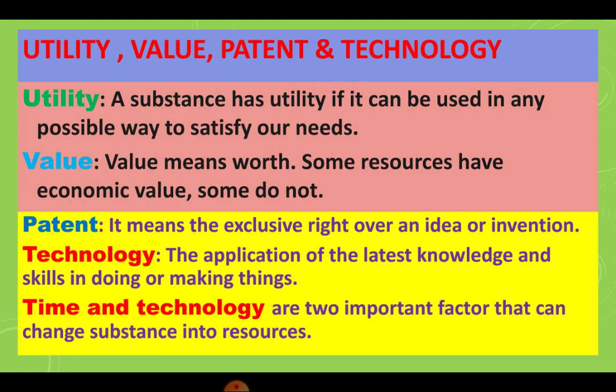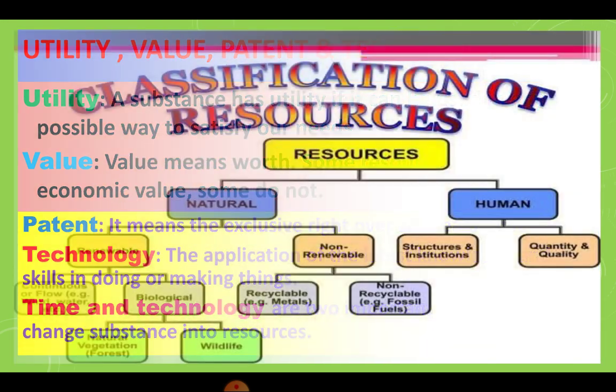Next, technology. The application of the latest knowledge and skills in doing or making things. Time and technology are the two most important factors that can change substances into resources. So with the help of our latest technology and with the passage of time, we can use many substances from nature and convert them into resources.